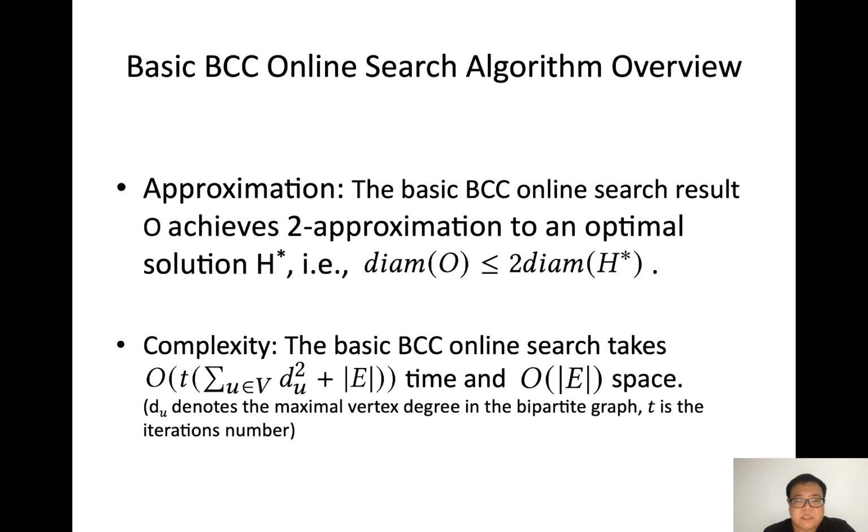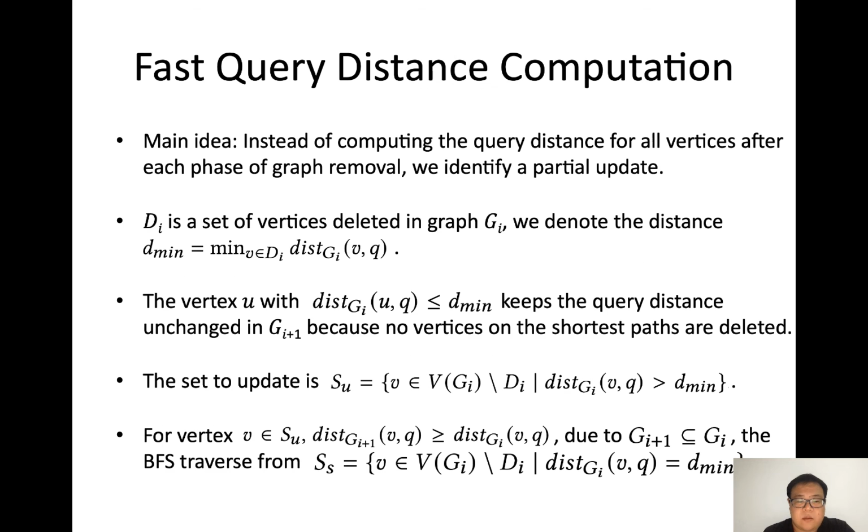This basic BCC online search framework achieves a 2-approximation to the optimal, which takes big O of T multiplied by the sum of d_u squared plus the number of edges. To improve efficiency, we first propose fast query distance computation.